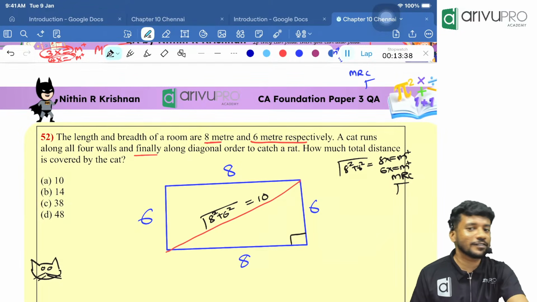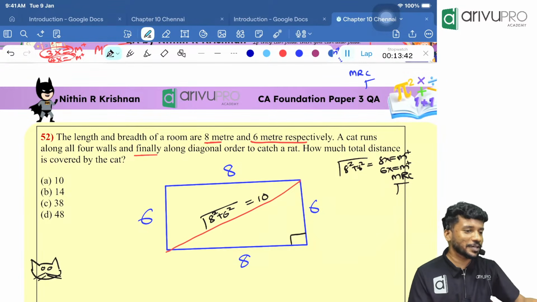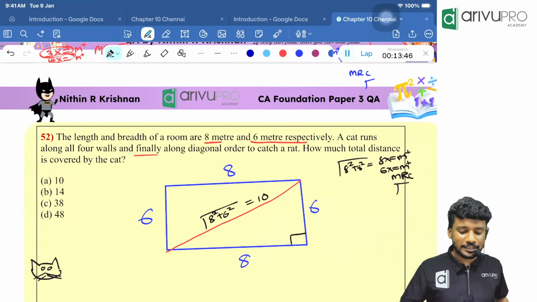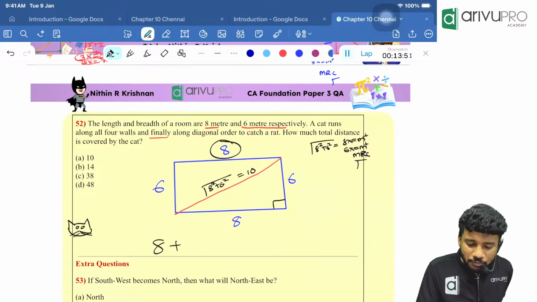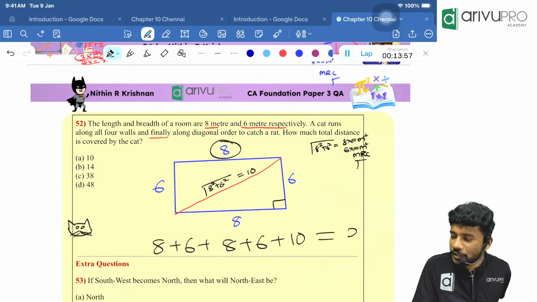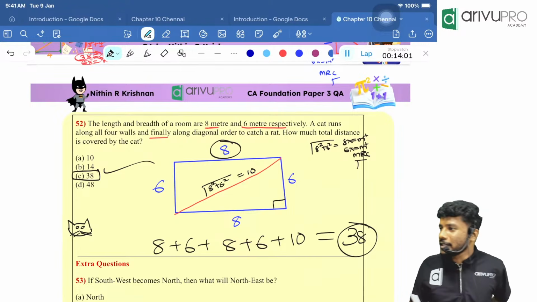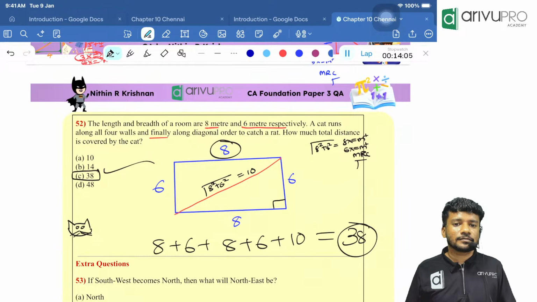In the future, we will get complicated calculations. That time it is very important. This time you can directly write with your knowledge from school level. 10 is that distance. Now tell me, what is the total distance traveled by the cat? 8 plus 6 plus 8 plus 6 plus finally 10. How much is the total distance now? 38 meters is the distance traveled by the cat.